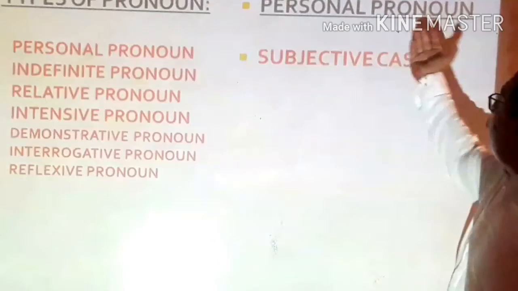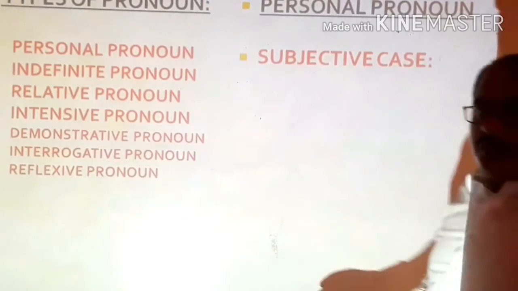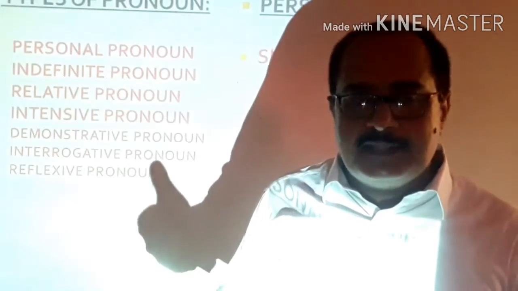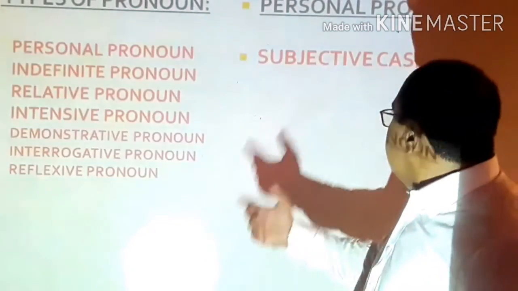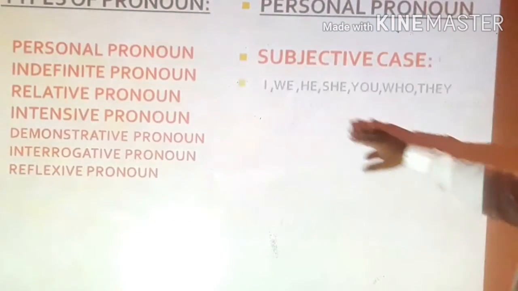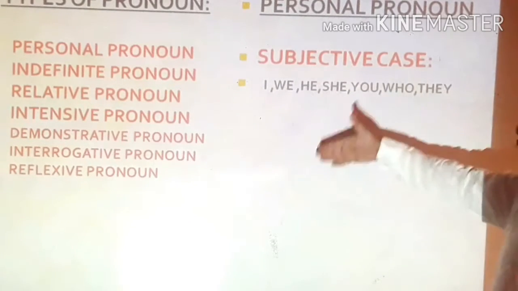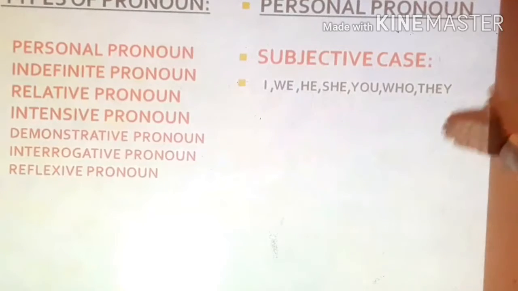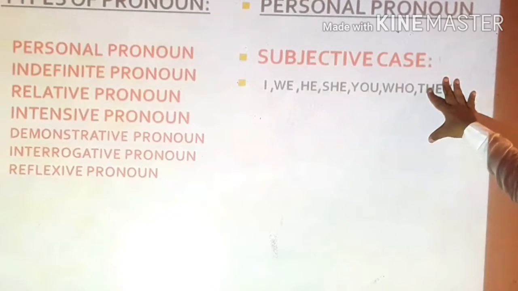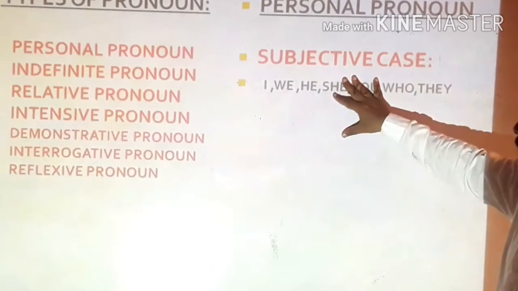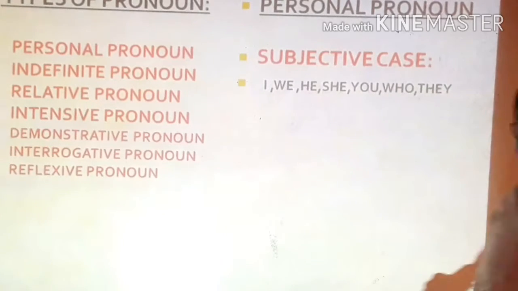So moving to the personal pronoun. In personal pronoun, we can talk about the subjective case, objective case, and the possessive case. Subjective case means these words can be used as a subject: I, we, he, she, you, who, they. They can be used as a subject. That's why we call it the subjective case.